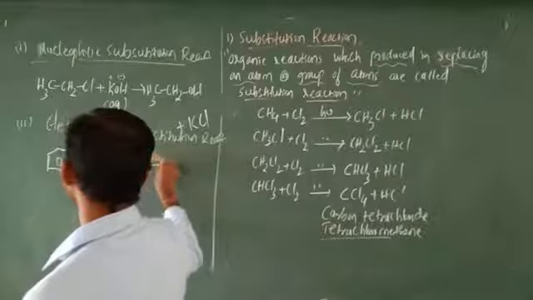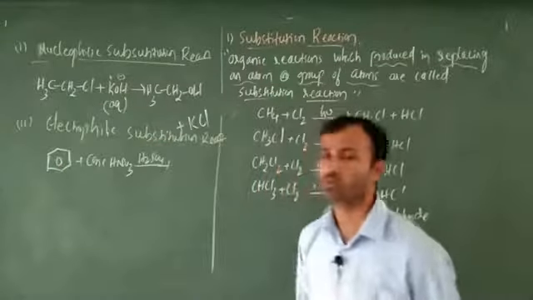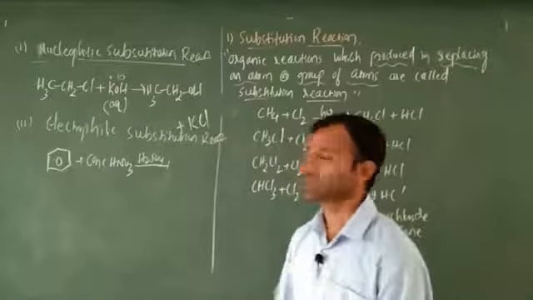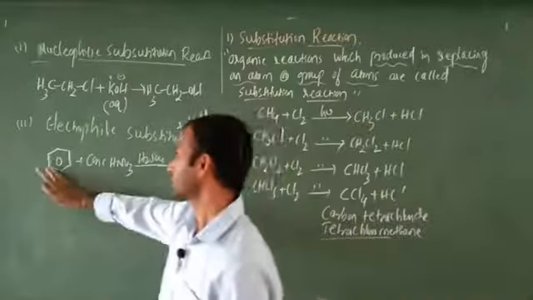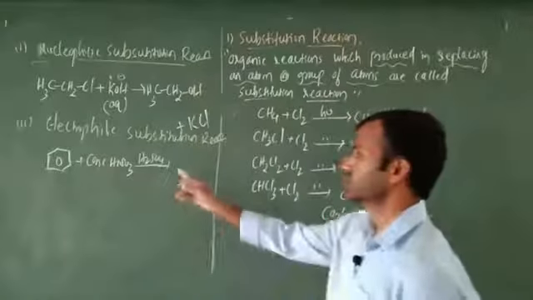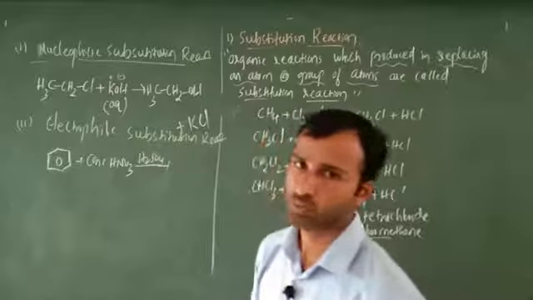Next, after that, H2SO4 concentrated. These two indicate the nitrating mixture. In nitrating mixture, compulsory you have to maintain temperature 0 to 5 degrees Celsius, that is mandatory. Then only you are going to get a good yield, otherwise not possible. Next, in this case, what happens? This benzene ring is there, no? Okay. Next, after that, this mixture of concentrated HNO3 and concentrated H2SO4 is there, no?